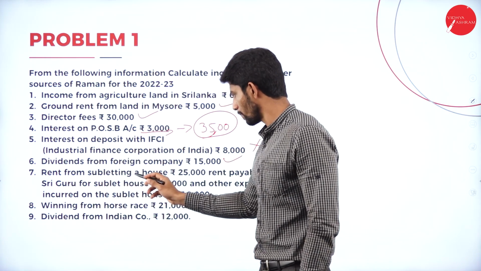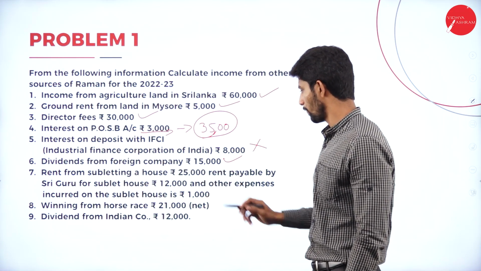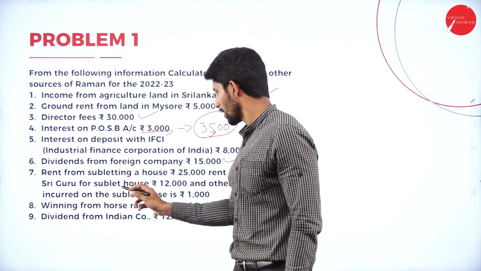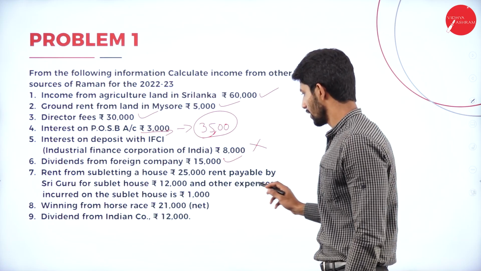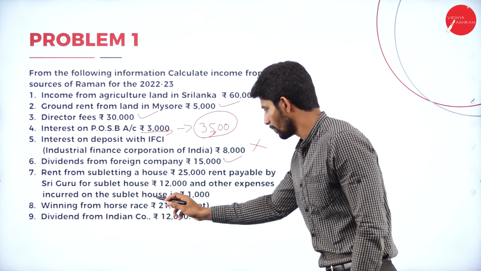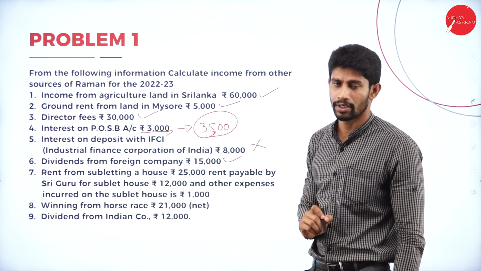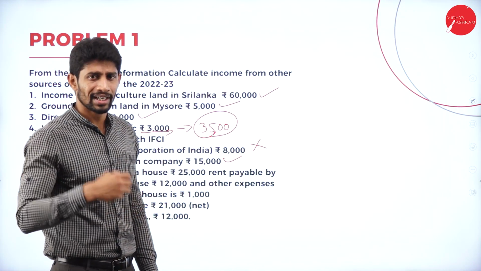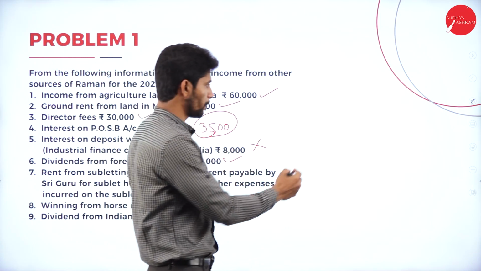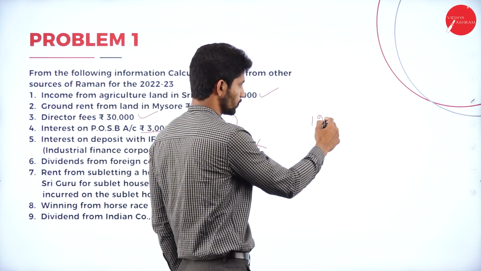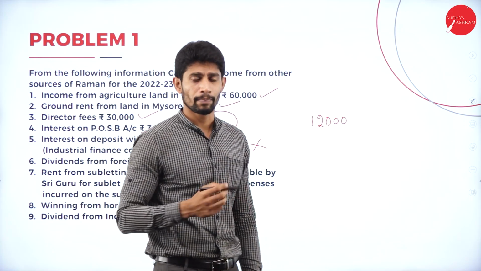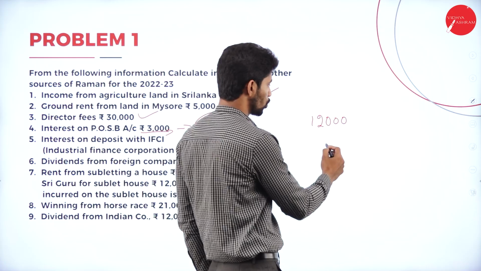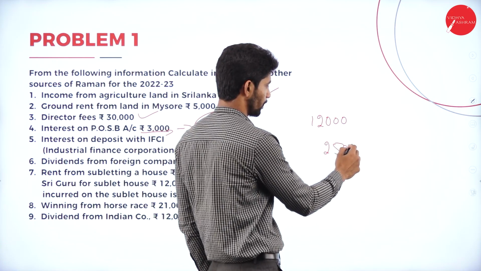Next, rent from subletting a house for rupees 25,000. Rent payable by Sri Guru for the sublet house is 12,000, and other expenses incurred on the sublet house are 1,000 rupees. What Mr. Guru did: he acquired a house by paying 12,000 rupees and he let out that house for rupees 25,000.